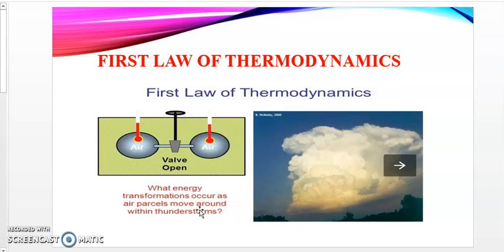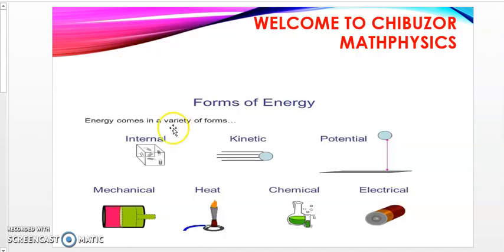So basically, in the first law of thermodynamics, we are going to be looking at various forms of energy. Energy comes in a variety of forms. We have what we call internal energy, kinetic energy, potential energy, mechanical energy, heat, chemical, and even electrical energy.